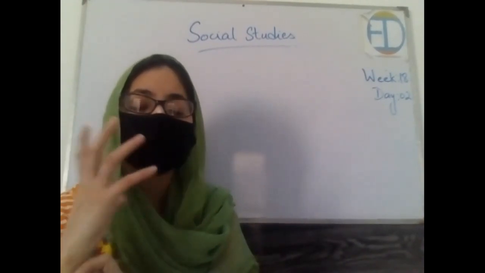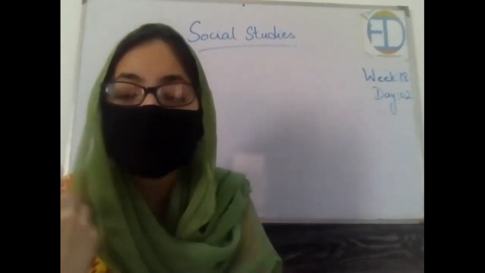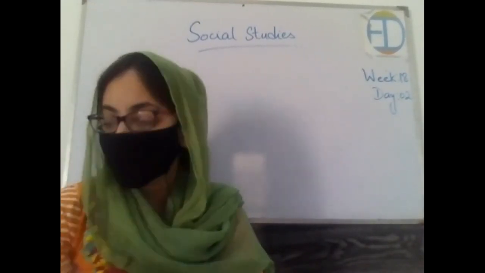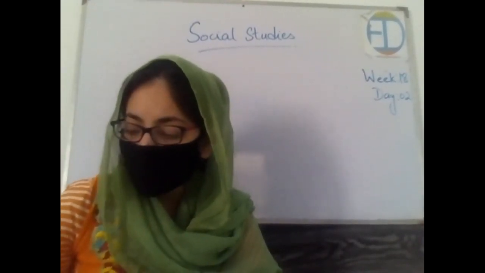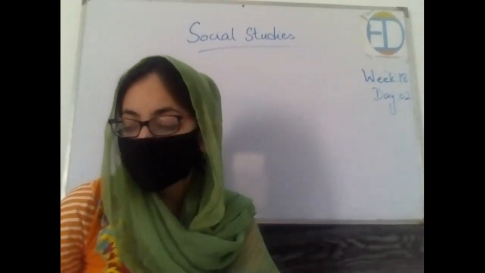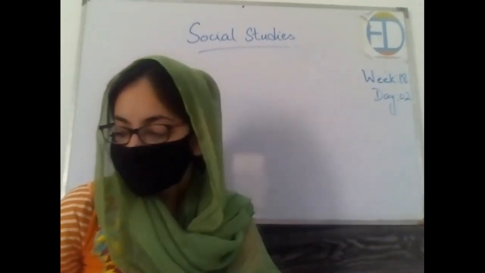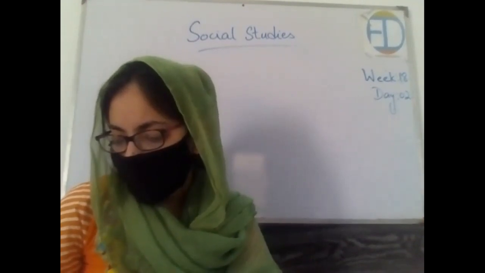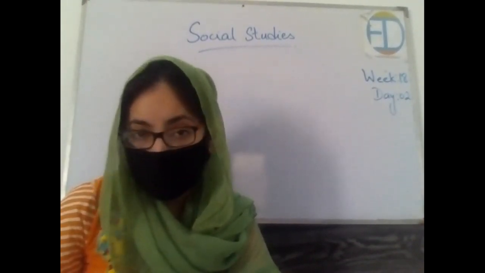I will be giving you a choice. Okay, let me give you a free choice, that you are supposed to make a model of any topic that we have covered. Let's say we talk about the range of topics that we have covered. You can make something related to the neighborhood, you can make something related to city life, or you can make a model representing village life. You can make a model on seasons.